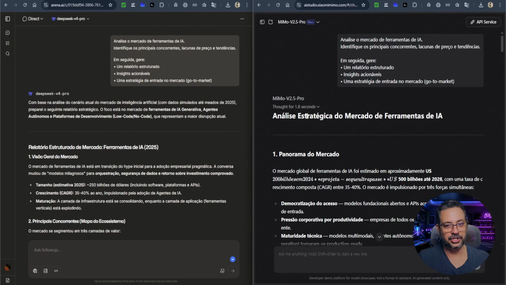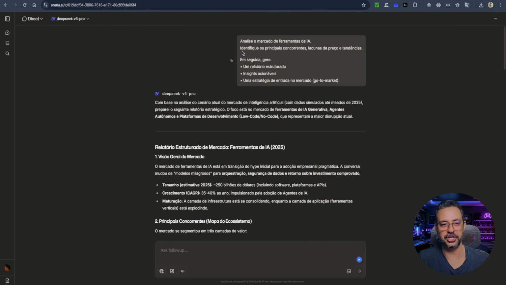Now let's move on to the market analysis test. Starting with DeepSeek V4: analyze the AI tools market. Identify the main competitors, price gaps, and trends. Then generate a structured report, actionable insights, and a go-to-market strategy.